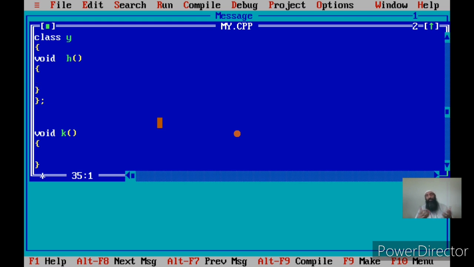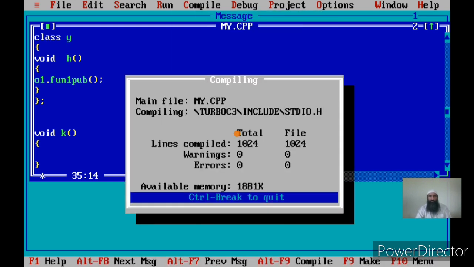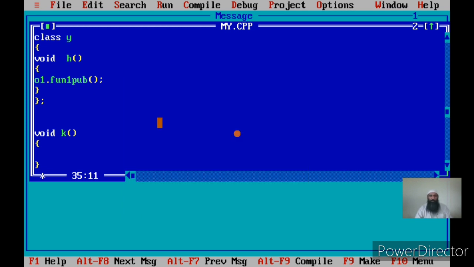Whether it was data or functions, you can try for functions also. Suppose we have o1.function1_pub. Can we call it? Yes, since it's a public function, it's possible. Now let us try to call the private function.